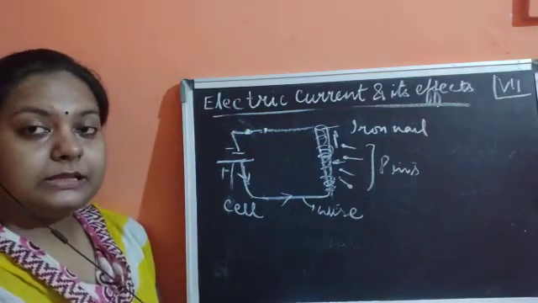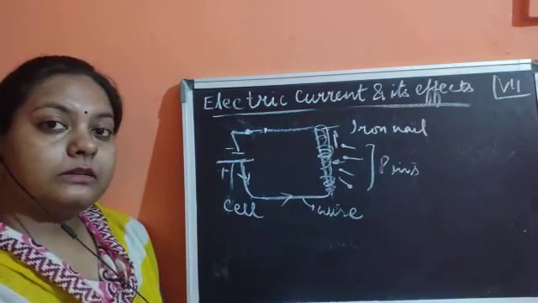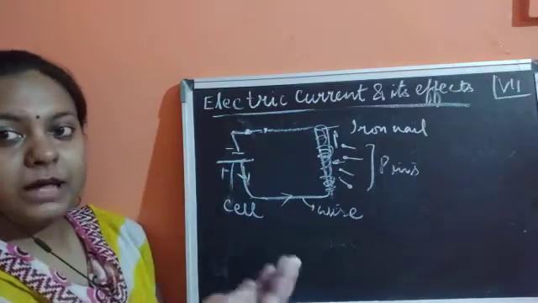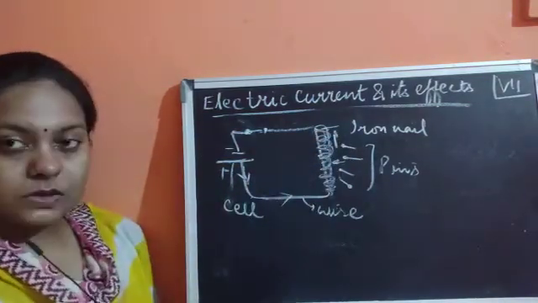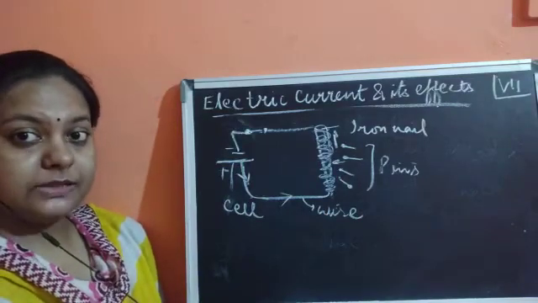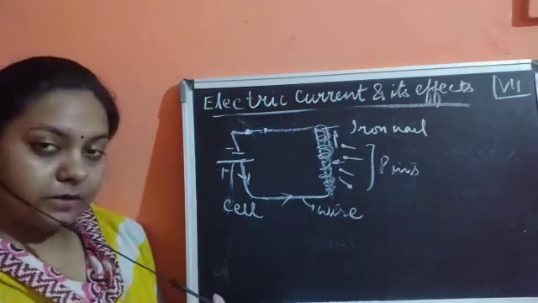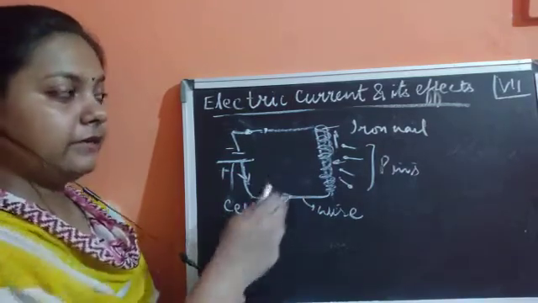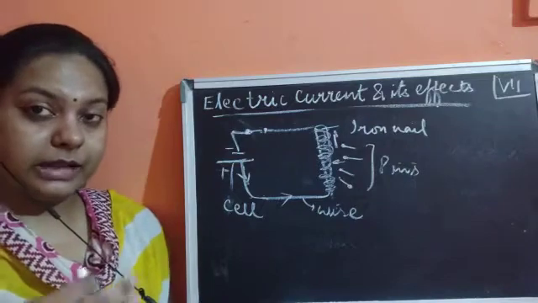Now why are these pins getting attracted? These pins are getting attracted just because this wire, or this complete setup, is now behaving like a magnet. There is no magnet present. We have simply taken one small iron nail and wound this wire around it, and it started behaving like a magnet.